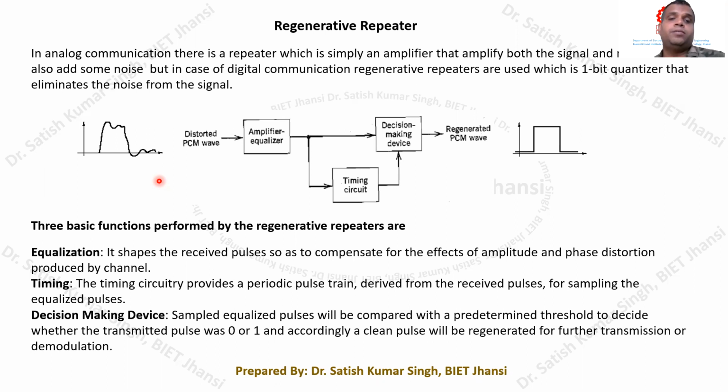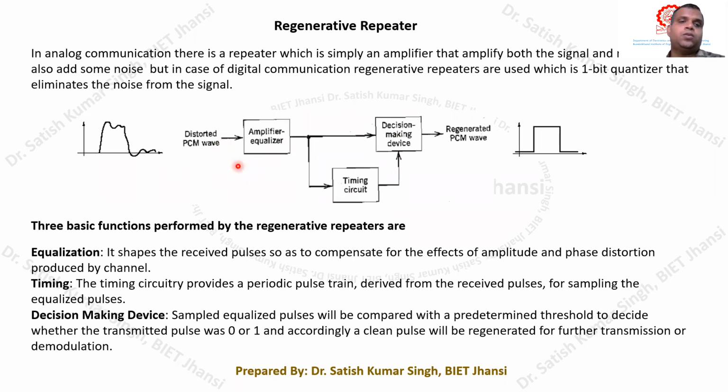This is the system that we use as a regenerative repeater. What we have is an amplifier or equalizer circuit first. So this signal has to be passed first through an amplifier or equalizer circuit, because due to the transmission the signal will definitely get distorted, and it also gets attenuated. So first we have to restore the amplitude of the message signal so that signal processing can be performed.